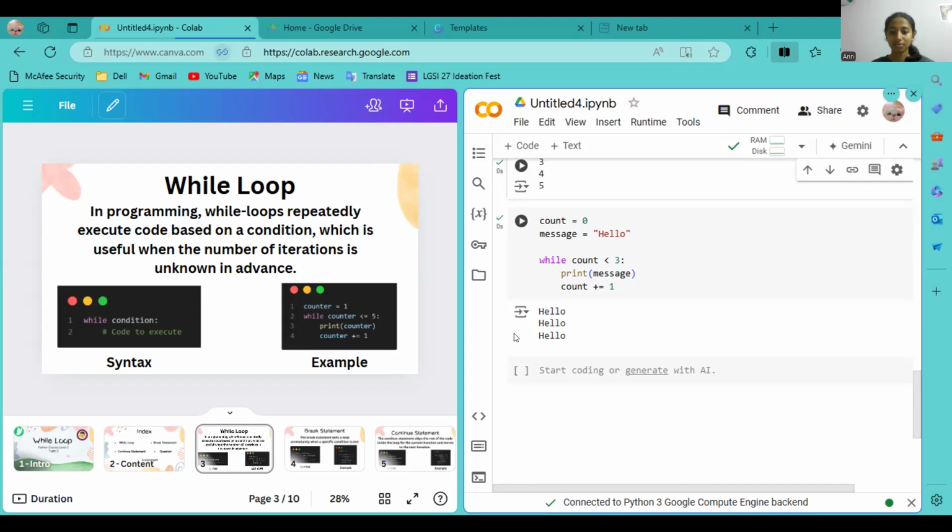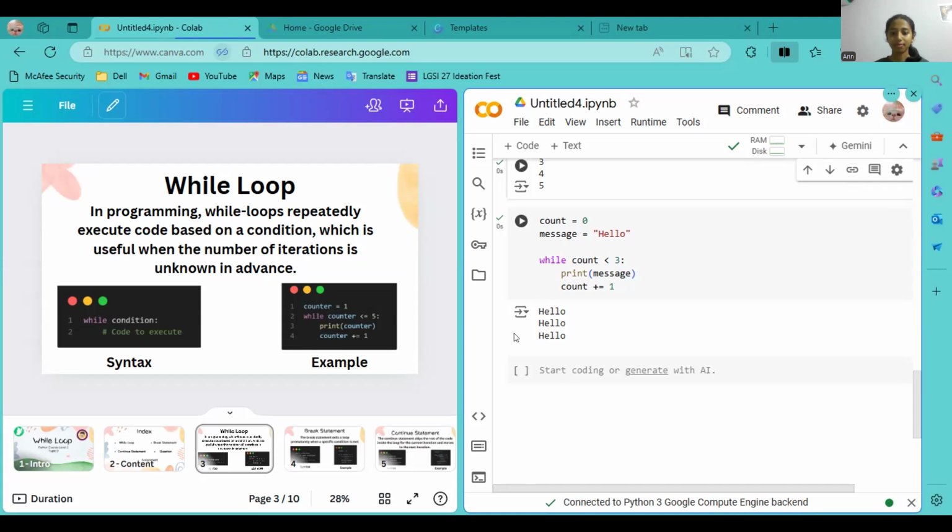Who will check? Nitish, can you help Kundan? Yes, ma'am. Kundan explained very well if the value of the count is 0, what will happen.